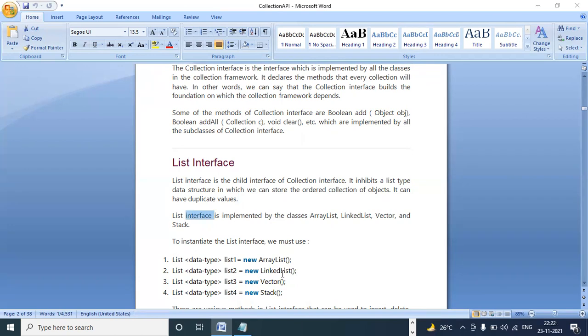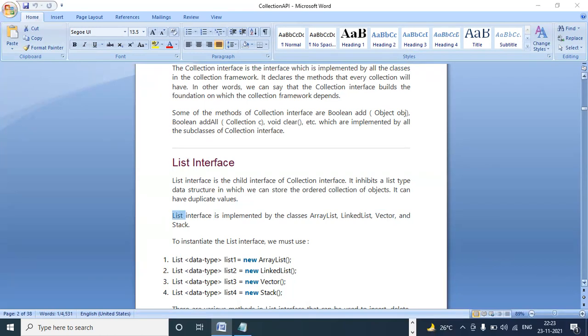List is nothing but an interface. It contains structure only. All the functionality is done by implementation classes. List is the father; ArrayList, LinkedList, Vector, and Stack are the four child classes of the List interface. So we use these child classes if we want to do any operations on the object. We can see some examples of how you can use ArrayList, LinkedList, Vector, and Stack.